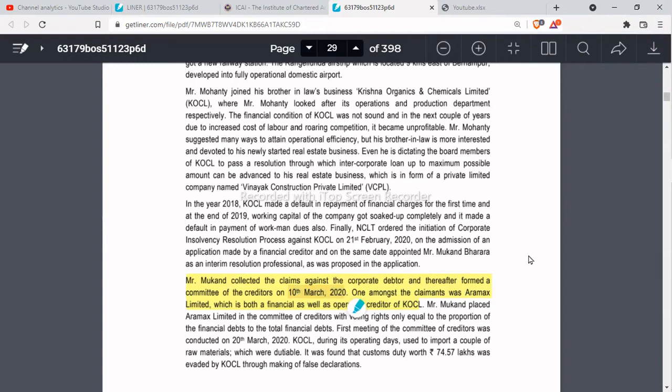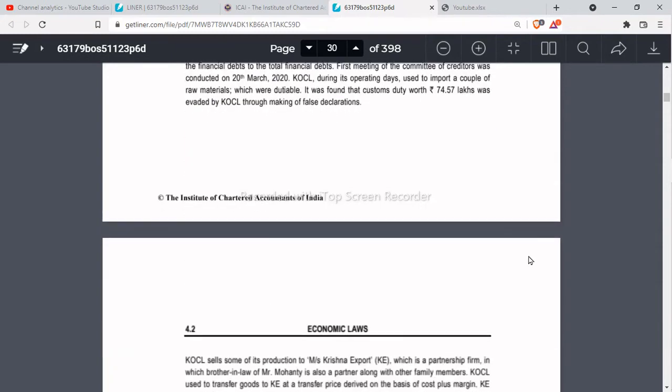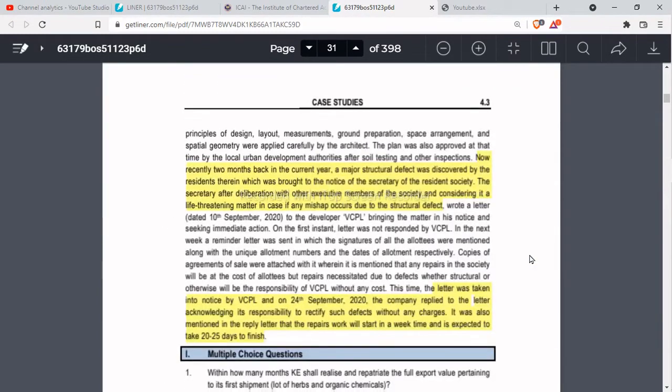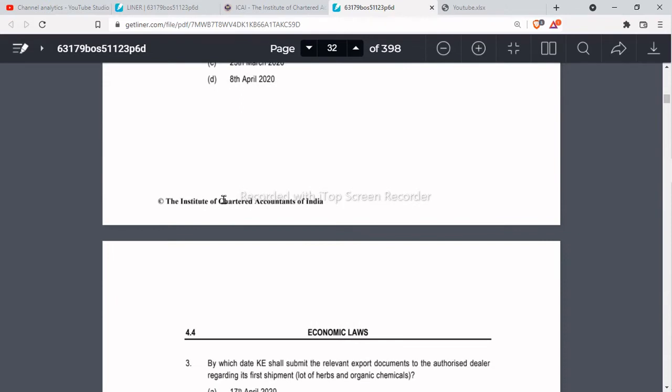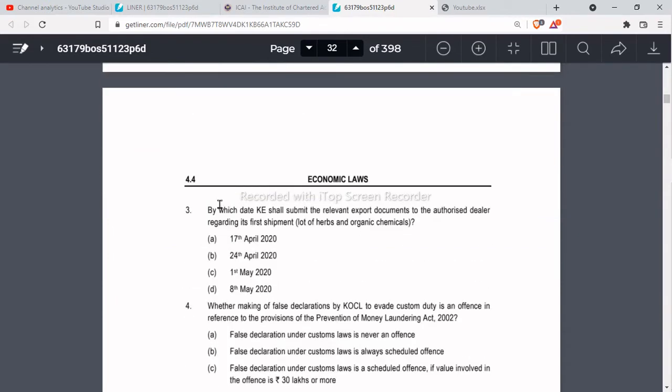So within 7 days of the formation of the COC, the first meeting should be conducted, which is what they have asked in this question: till which date the meeting of the committee of the creditors shall be conducted. 10th March is the constitution of the COC, so 7 days from 10th March is 17th March. Option B is the correct answer, 17th March 2020. Now let's go to the next question.